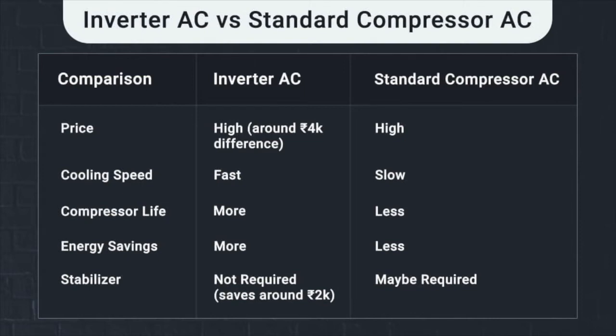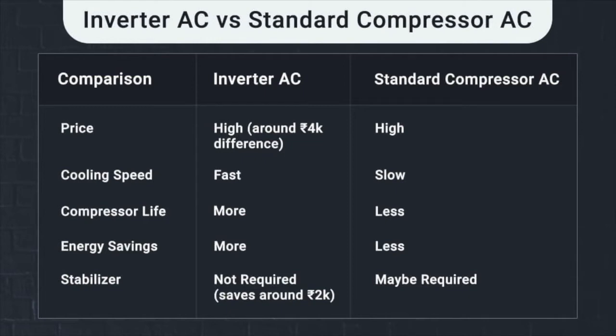This is because of their cooling capacities, as the inverter one has more of it. Next up is the compressor life, which is more in an inverter AC and less in the standard one. This is because the inverter AC compressor has an advanced PCB, a chemical coating and many other valuable features. Next up is energy savings, which is more in an inverter AC and less in the standard one.